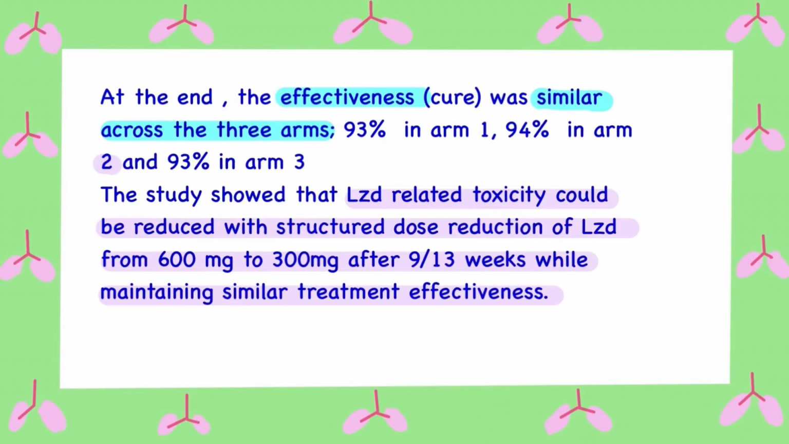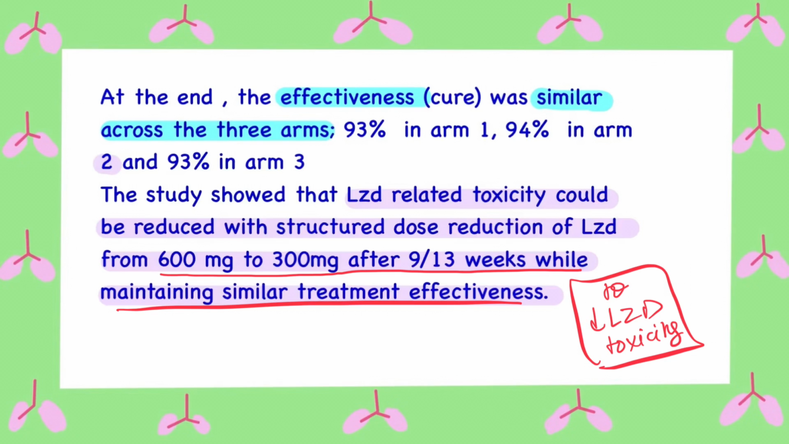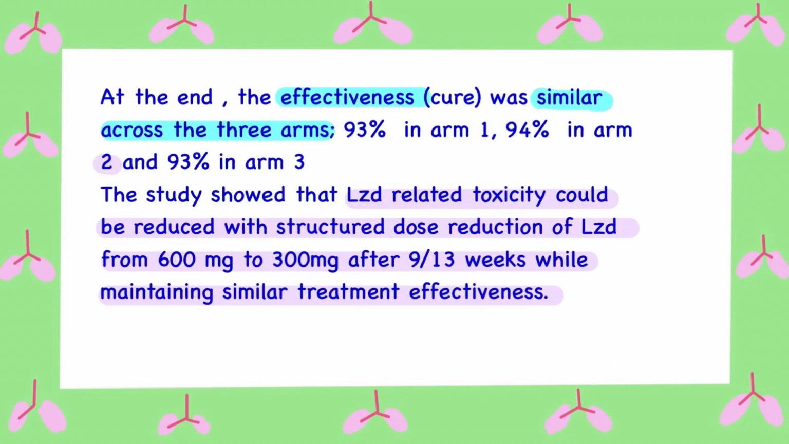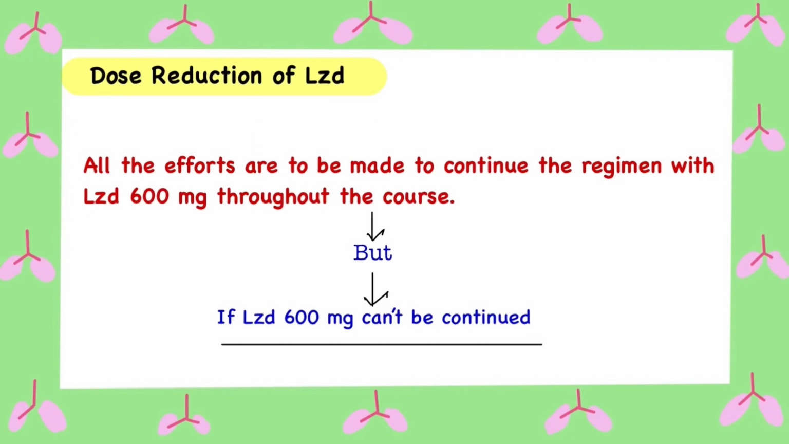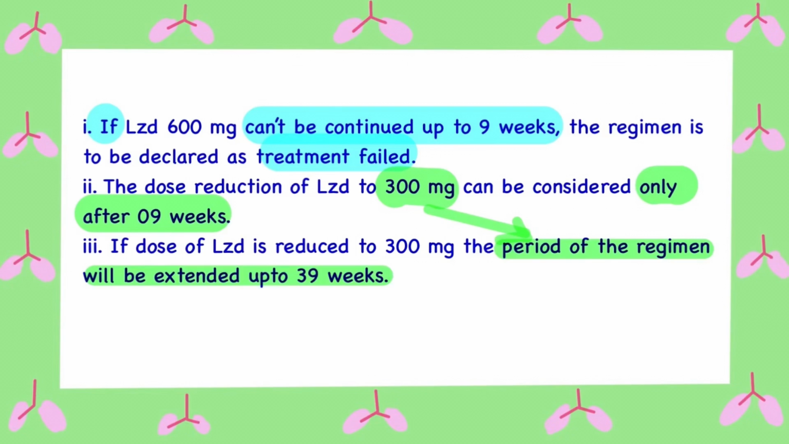So this study demonstrated that linezolid toxicity could be reduced with structured dose reduction to half the initial dose after 9 or 13 weeks of treatment without affecting the outcome. According to NTEP guidelines, all efforts should be made to continue the regimen with linezolid 600 mg throughout the course, but in case of intolerable side effects, the dose can be reduced to 300 mg daily after 9 weeks of completed treatment with the 600 mg daily dosage.